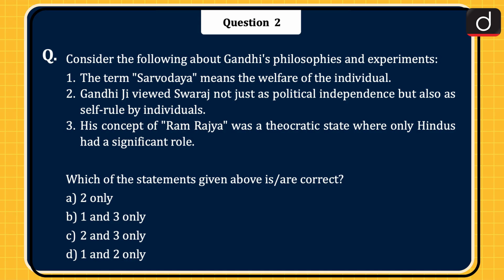Next question is, consider the following about Gandhi's philosophies and experiments. 1. The term Sarvodaya means the welfare of the individual. 2. Gandhiji viewed Swaraj not just as political independence but also as self-rule by individuals. 3. His concept of Ram Rajya was a theocratic state where only Hindus had a significant role. Which of the statements given above is or are correct? 2 only, 1 and 3 only, 2 and 3 only, or 1 and 2 only? The correct answer is option A, 2 only.